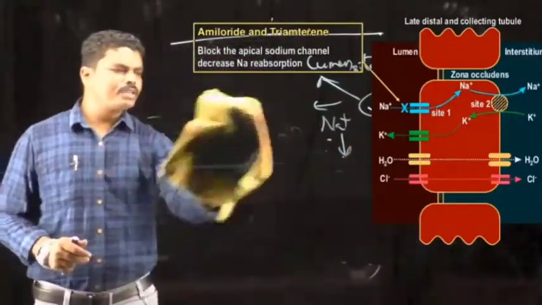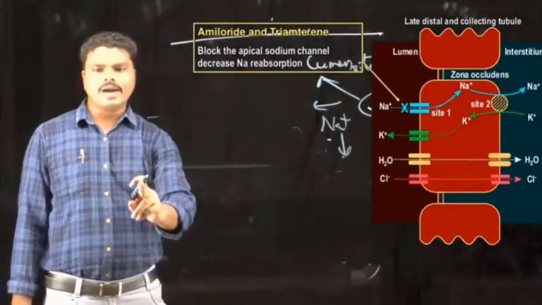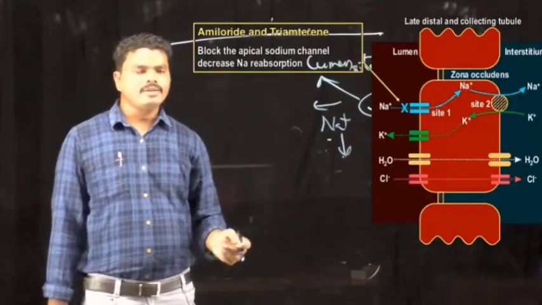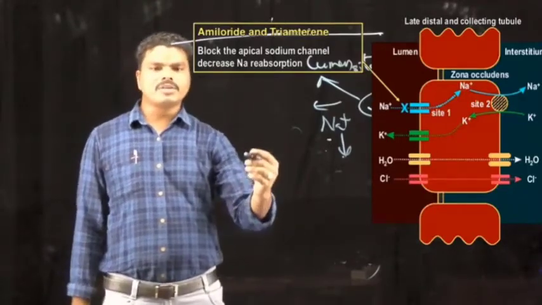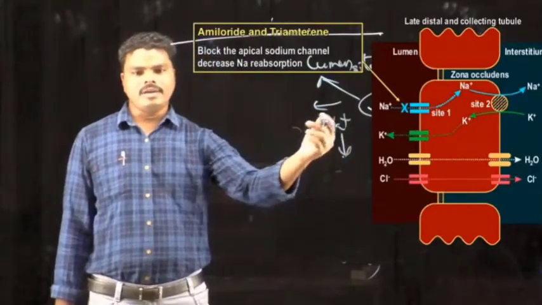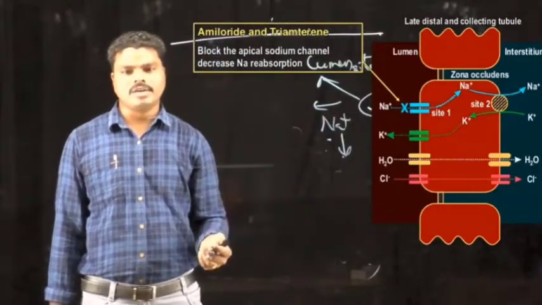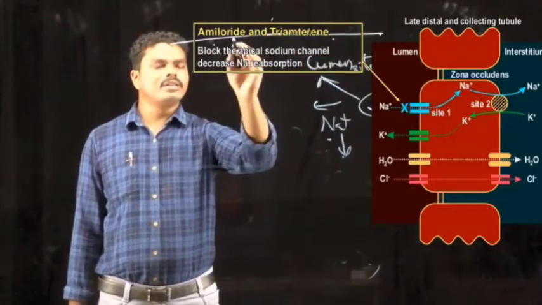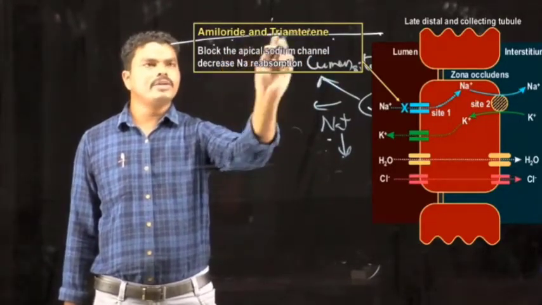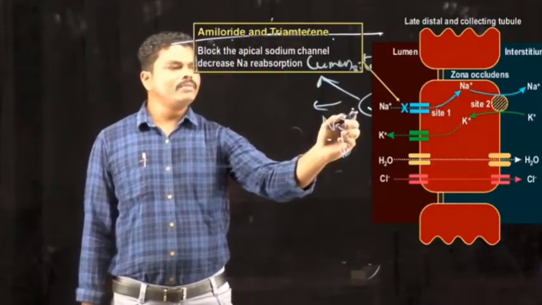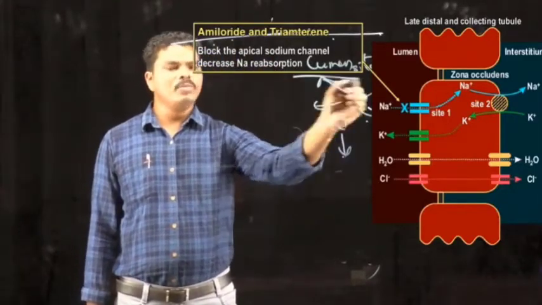In case of aldosterone inhibitors, they inhibit the binding of aldosterone to the mineralocorticoid receptors, thereby preventing the production of sodium potassium ATPase channel and sodium channels at the lumen site. But amiloride and triamterene are inhibitors of sodium channels, and these two directly inhibit the sodium channel present at the lumen site.